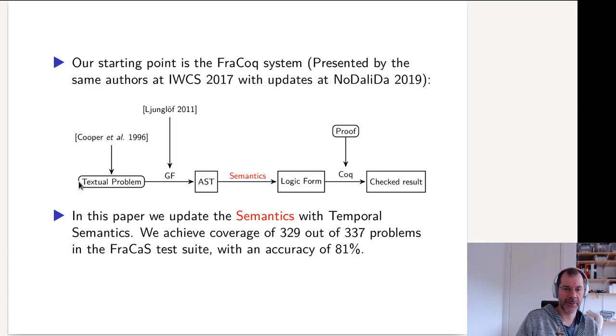We start with abstract syntax trees, then we interpret them using a Montagovian semantics plus dynamic semantics. This gives us logical formulas in a type theory. And then we check if these formulas meet a proof or not, and we do so using the Coq proof assistant.